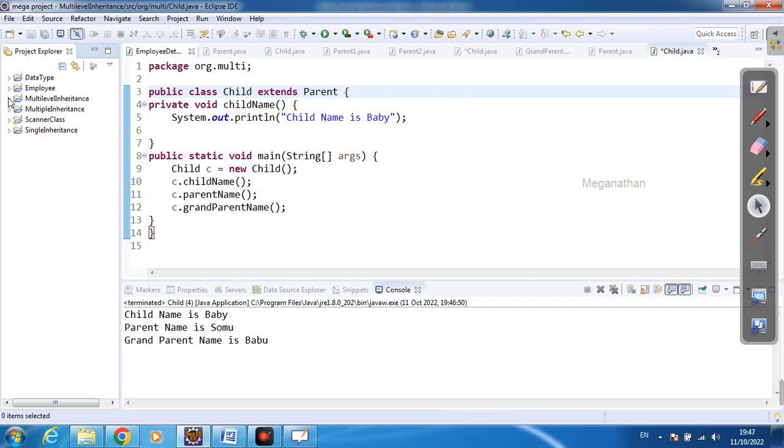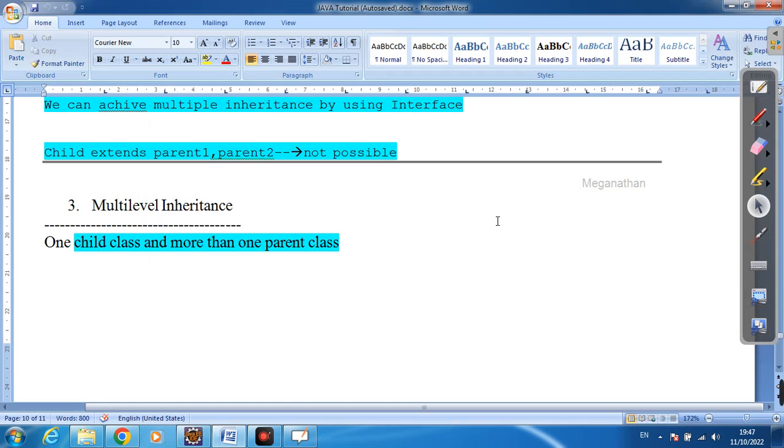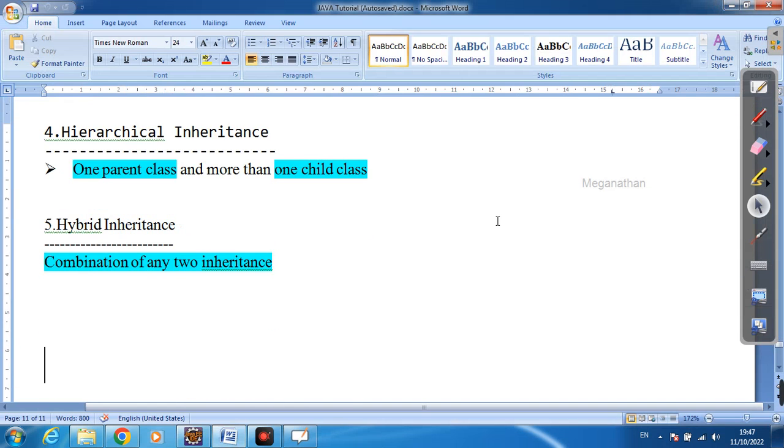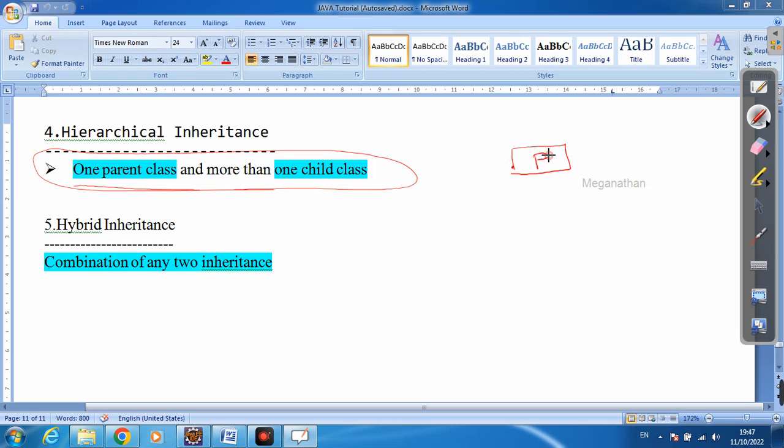Okay, so next I am going to discuss what is meant by hierarchical inheritance. It means one parent class and more than one child class. For example, this is my parent class, but I am going to access it in child class 1 and child class 2 by using the extends keyword.